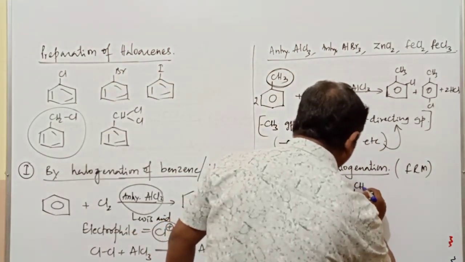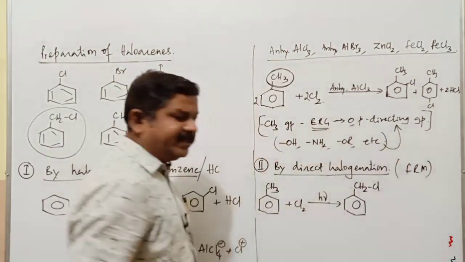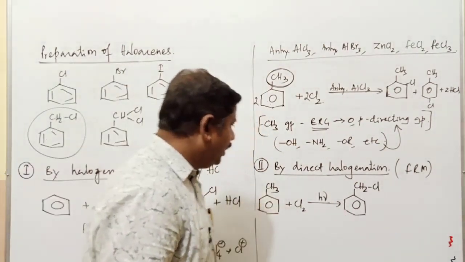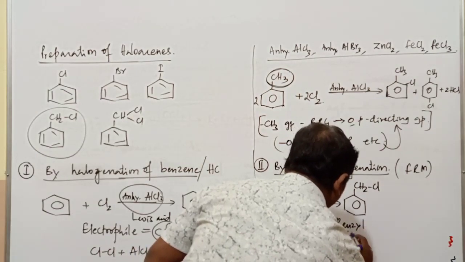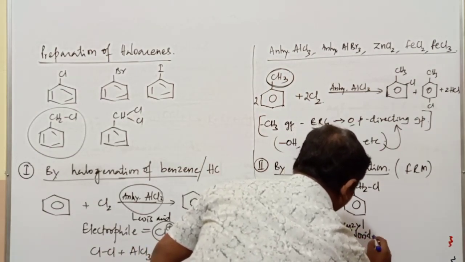As a result, the compound is C6H5CH2Cl. What's the name of this particular product? It is commonly called benzyl chloride. The compound is going to be benzyl chloride.